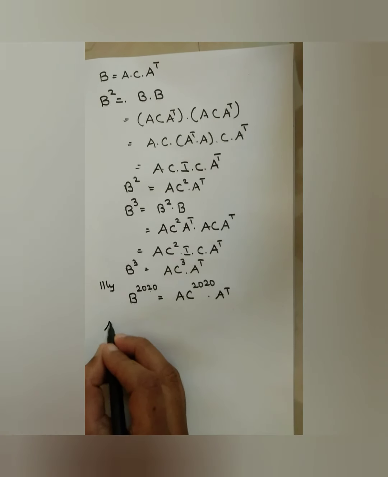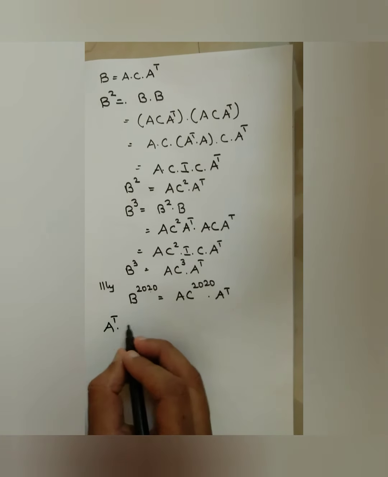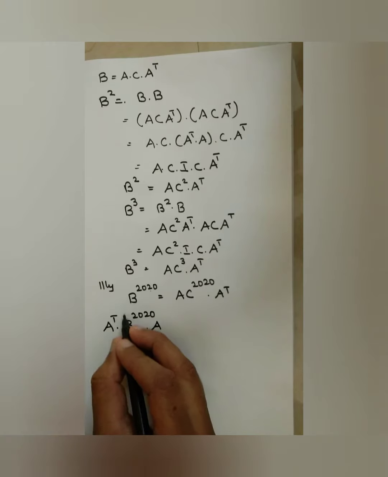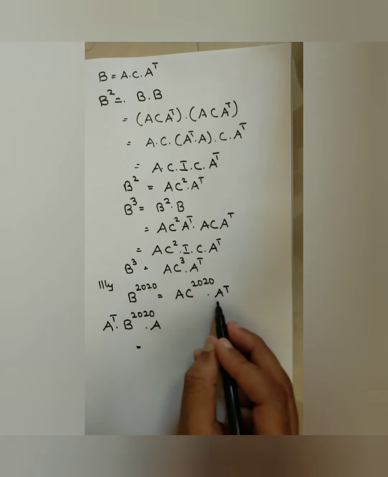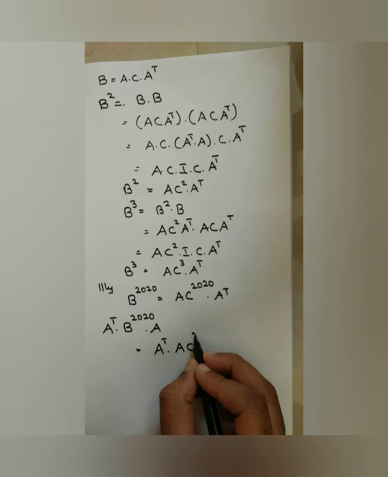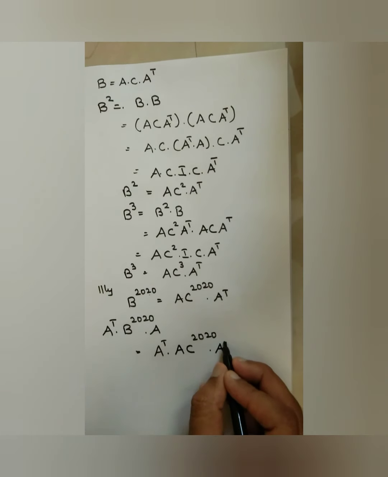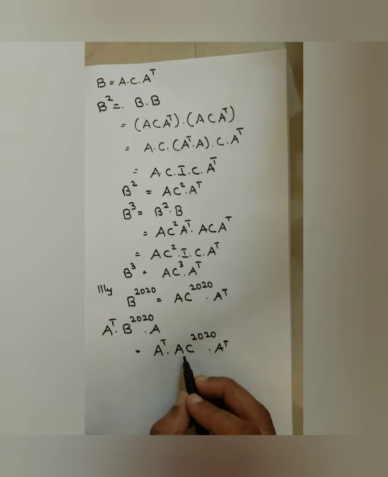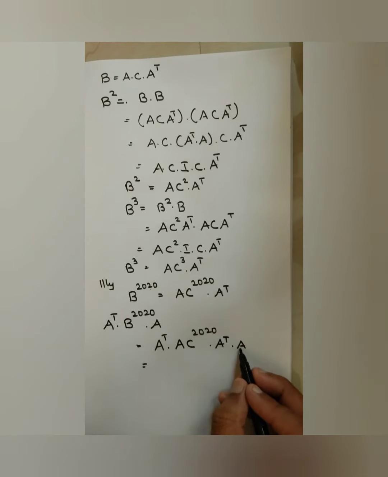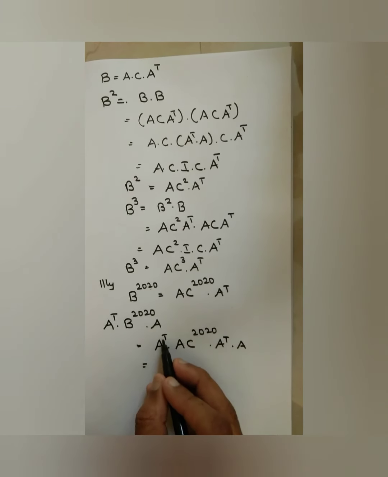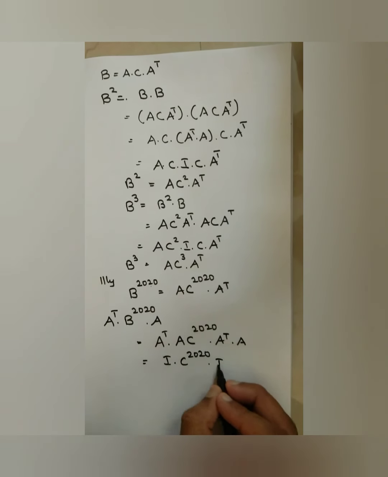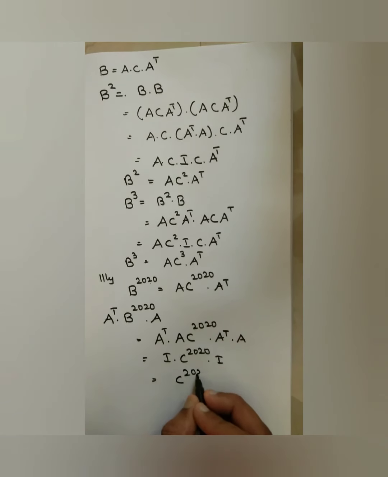My question is to find the value of A transpose B power 2020 into A. Instead of B power 2020, I can write A transpose into A C power 2020 A transpose, into A. A transpose into A is nothing but I. So here it is I into C power 2020 into I, which gives C power 2020.